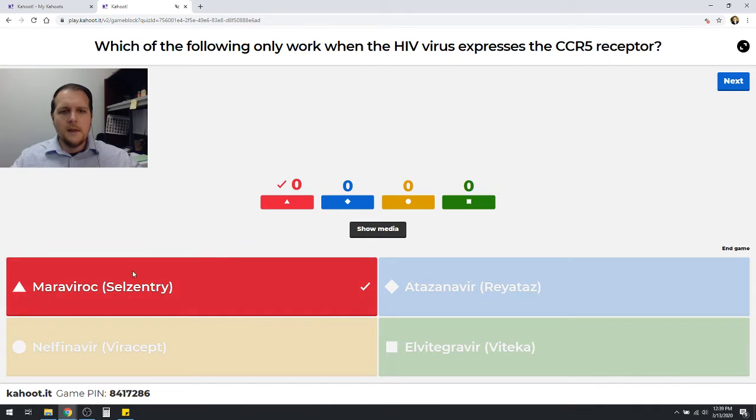This is basically, again, helping with the entry of the virus into the cell, which makes sense if you look at the brand name, Selzentry. Again, normally you're looking for that CD4 receptor to target that cell with the virus, but if it's expressing that CCR5 receptor as well, if it's looking for that protein, then yeah, it can certainly get in even easier in those cases. The virus may mutate at some point to where this is not going to be effective because it'll basically drop the protein where it's looking for that CCR5 receptor. So because of that, this may not be a good long-term drug if it develops resistance.